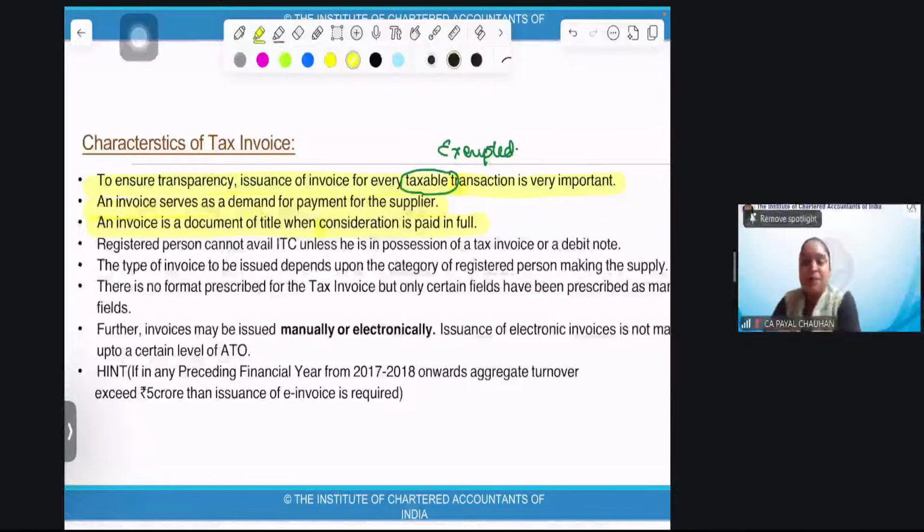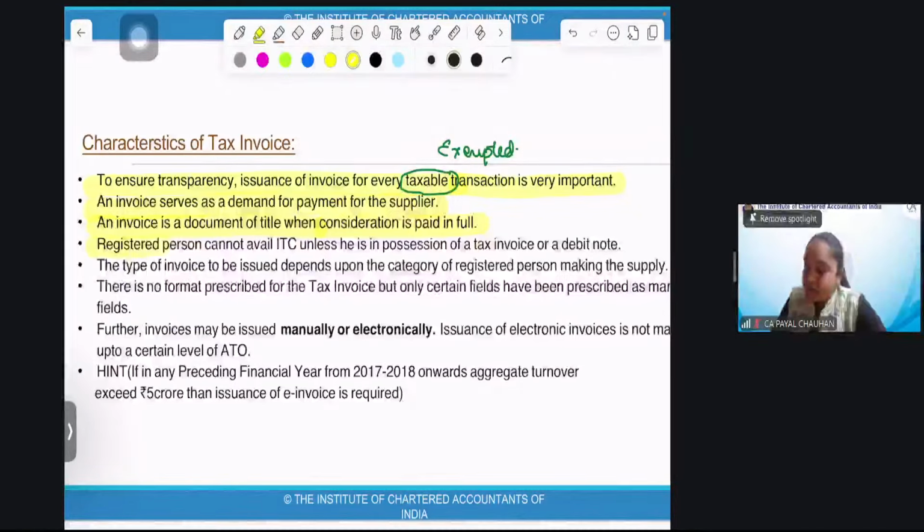From the foundation, you might know that documents are of two types: document of title and document showing title. So once the payment is made, it's a document of title, which means you can transfer it.